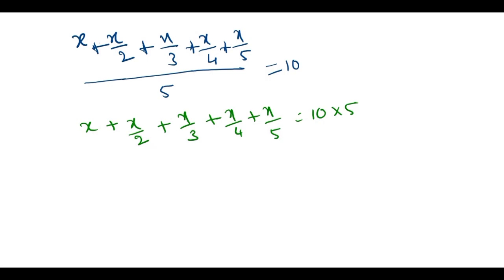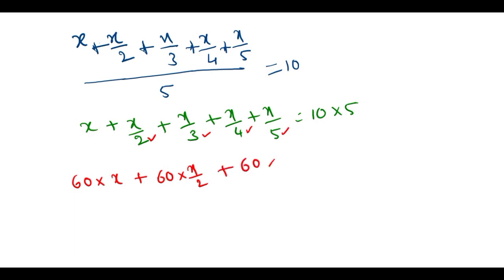If you find the LCM of 2, 3, 4, 5, you will get 60, right? So if you multiply by 60, like 60 into x by 2. I have taken the LCM of 2, 3, 4, 5. With the 60, I am going to multiply on both sides.